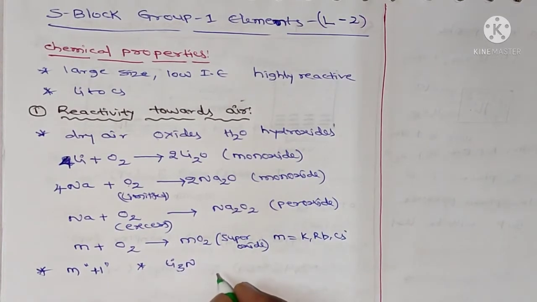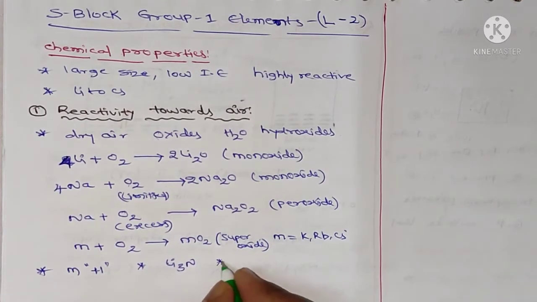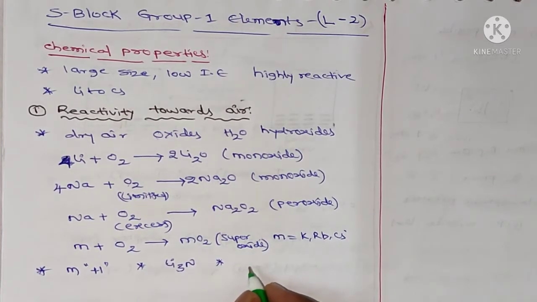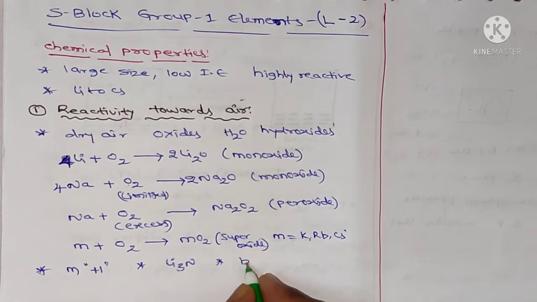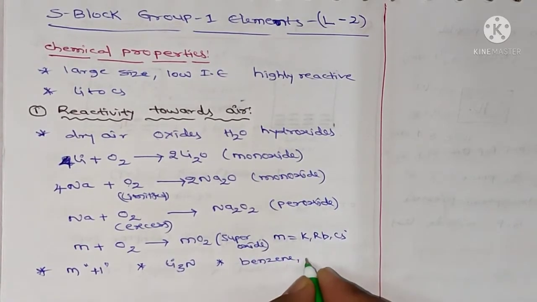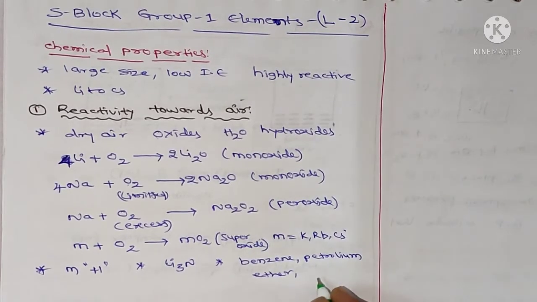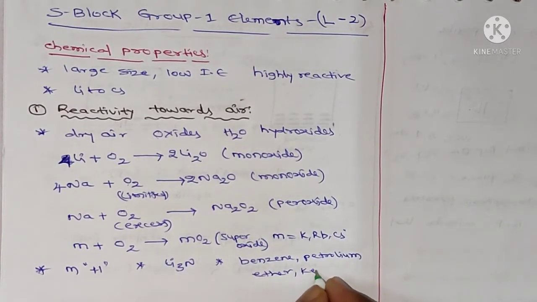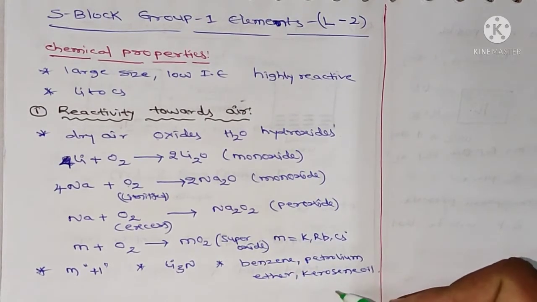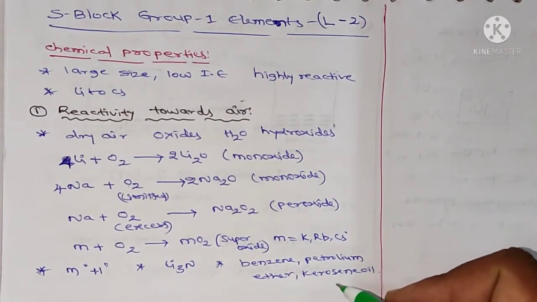Alkali metals are stored in benzene, petroleum ether and kerosene oil, because they are highly reactive. That is why they are preserved in benzene, petroleum ether and kerosene oil, because of high reactivity towards air and water.